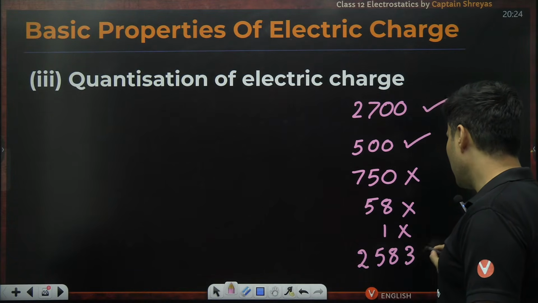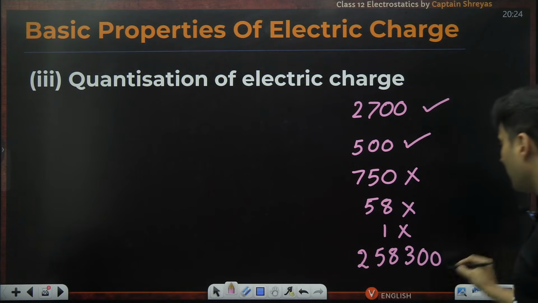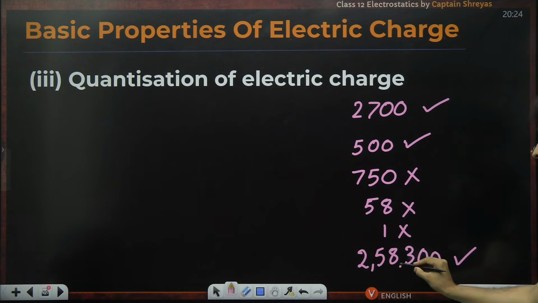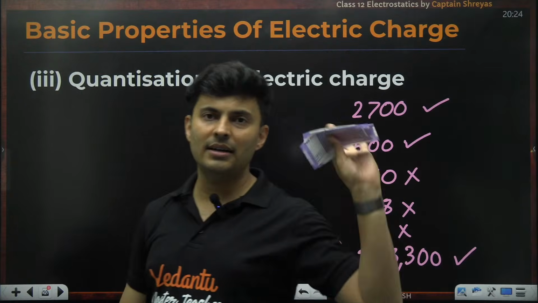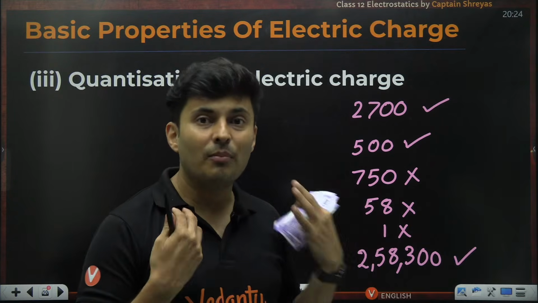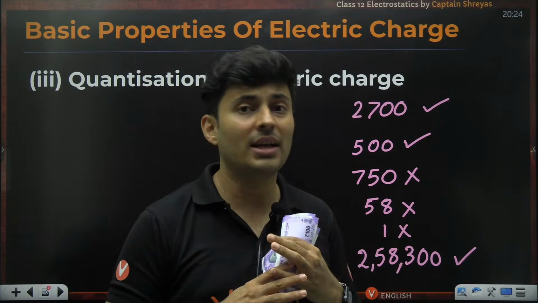Can I get 2,58,300 rupees? Definitely, this is possible. But anything which is not a multiple of 100 is not possible. So here I can say the money that I can transact with is quantized, meaning you cannot have any value.